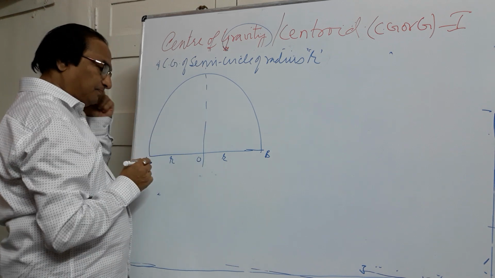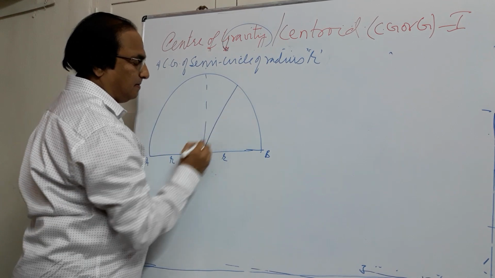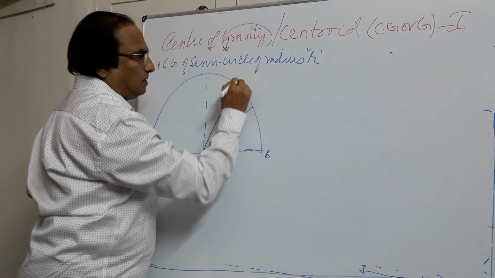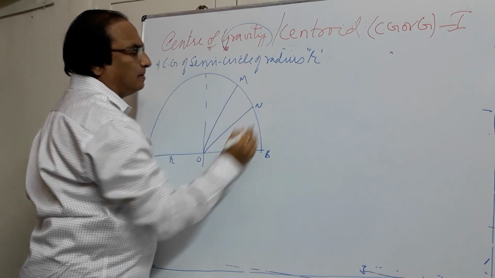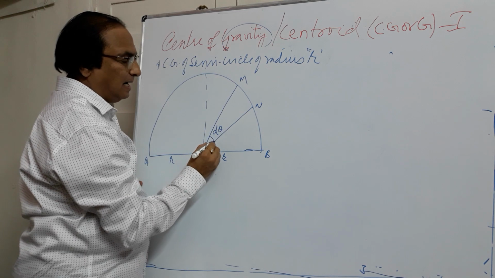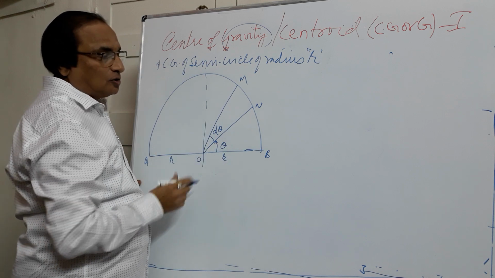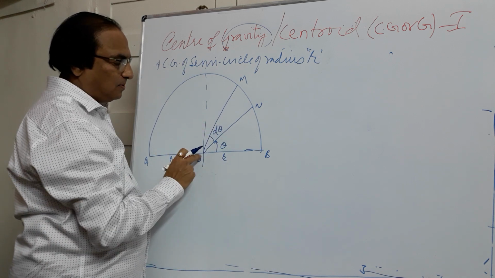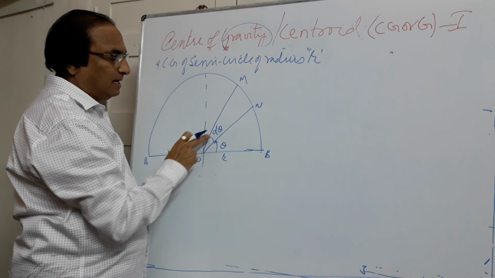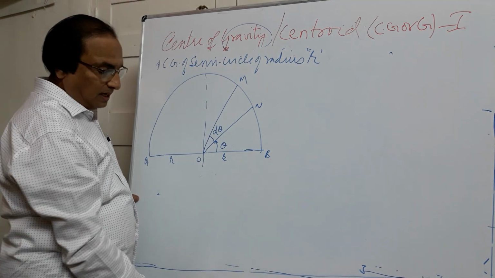Let us consider an elemental strip OMN, making a very small angle d theta, at an angle theta from the diameter.